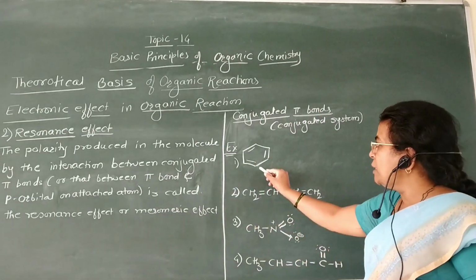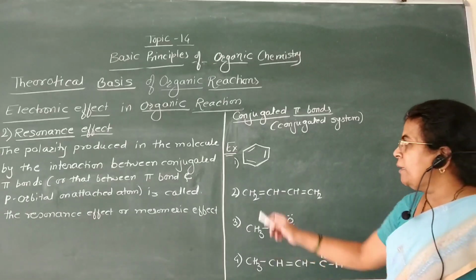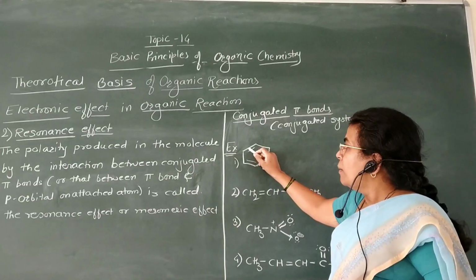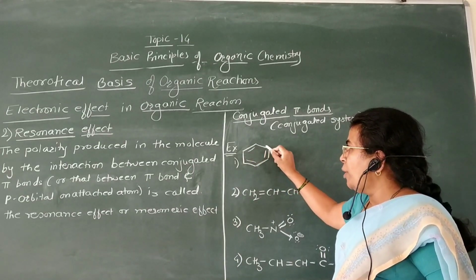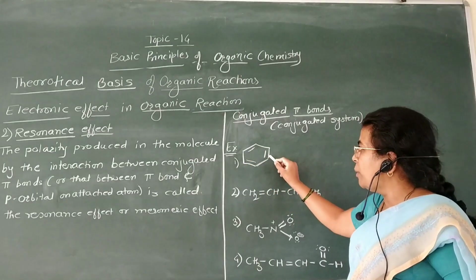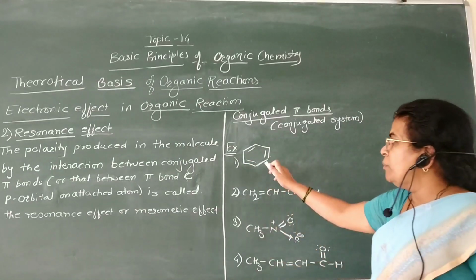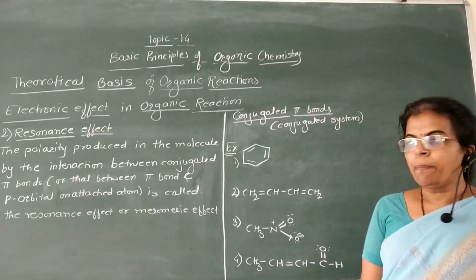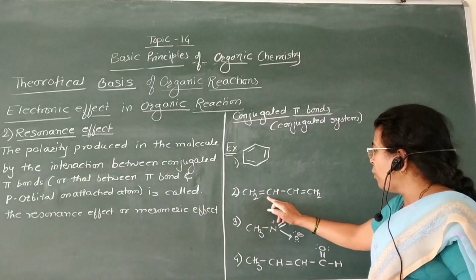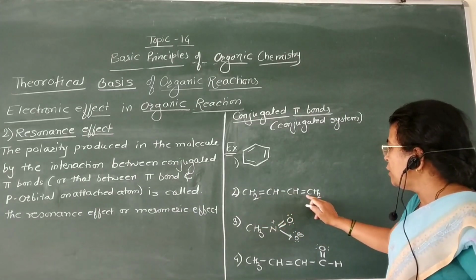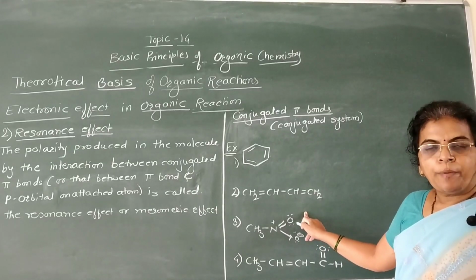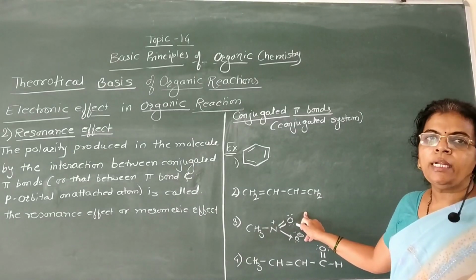For example, this is benzene. In benzene, there is presence of alternate single and double bonds in the molecule. Here it is single bond, then double bond, single bond, double bond, single bond. This system is called a conjugated system. Now this is the first example. Second example: CH2 double bond CH, single bond CH, double bond CH. In this case also, there is presence of alternate double and single bonds.